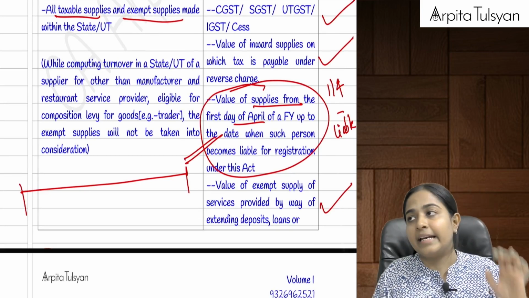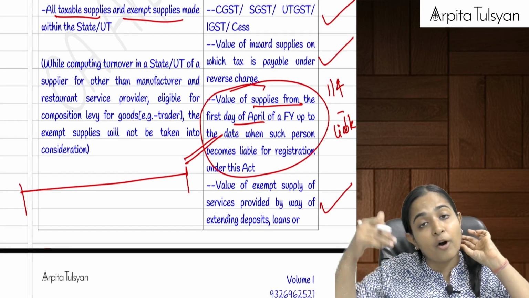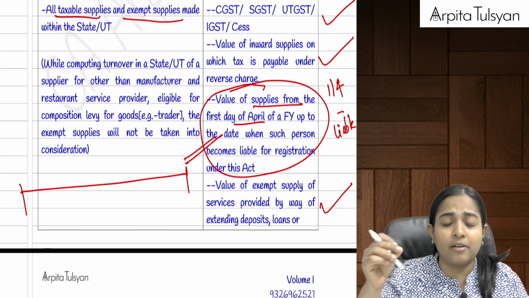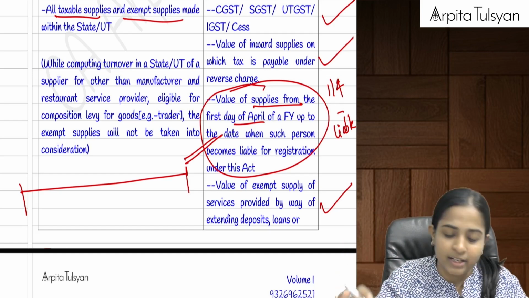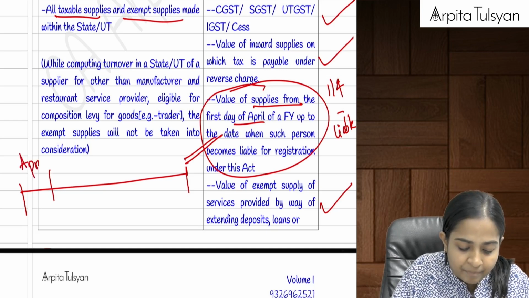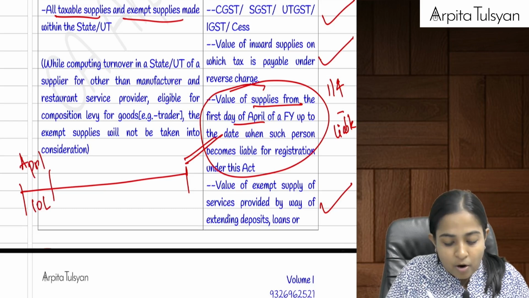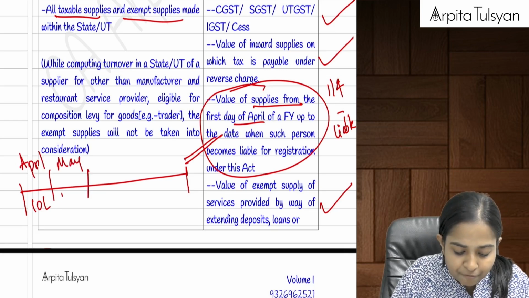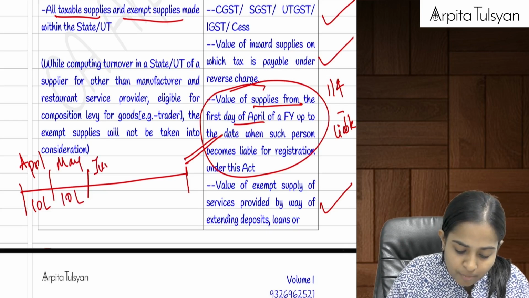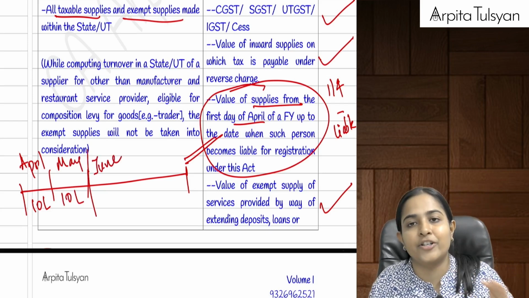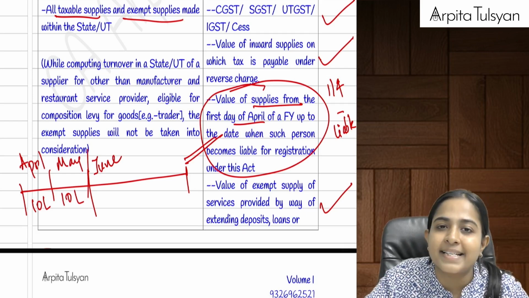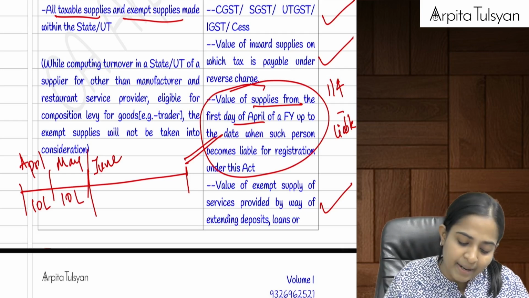Let's say I got incorporated in the current year itself. My turnover for the month of April is 10 lakhs, and for the month of May is 10 lakhs. So from June onwards, let's say the registration threshold for me is 20 lakh rupees. Can I say from June onwards I have to get myself registered, right?